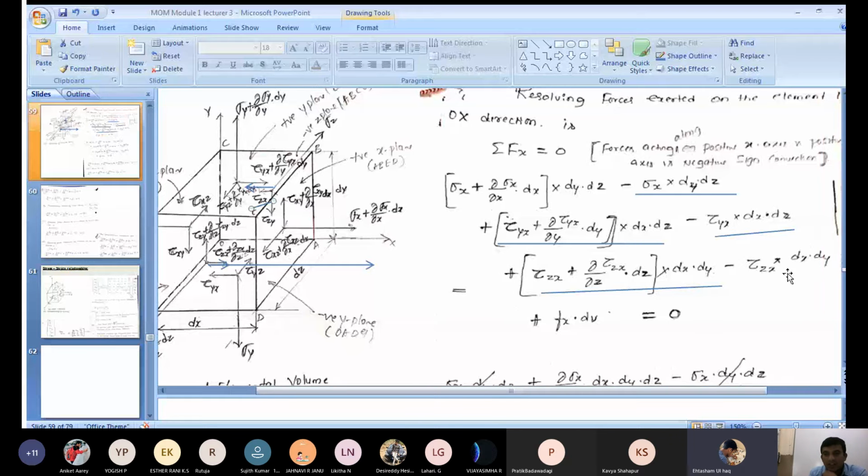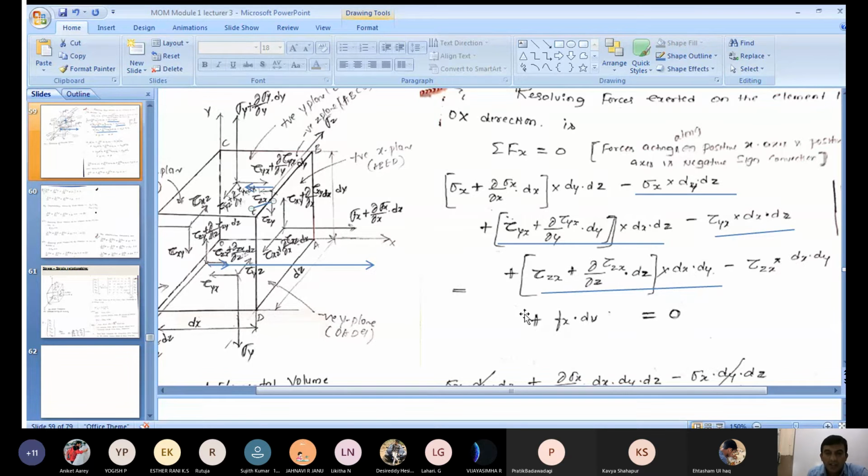Now multiply by area. Tau zx into area, which is dx into dy. Again, tau zx is acting in which axis? Is it a positive x-axis or negative x-axis? Tau zx is acting in the negative x-axis. That is why a negative sign comes here. Yes, tau zx, the stress into area, is acting in the negative x direction. That is a negative sign comes here.